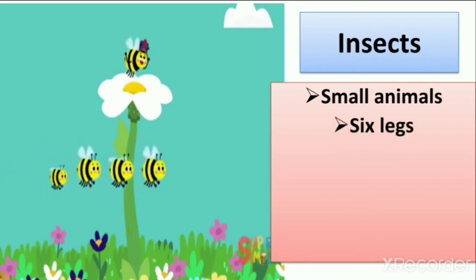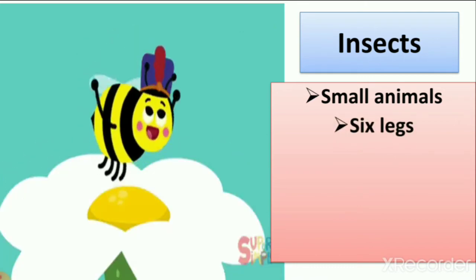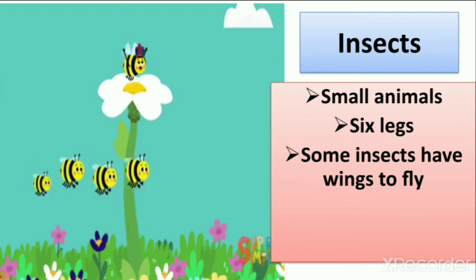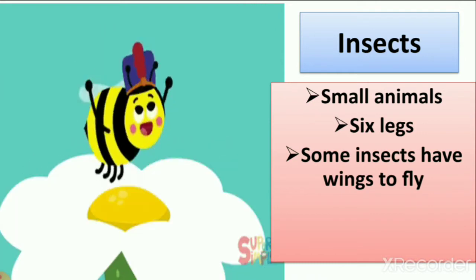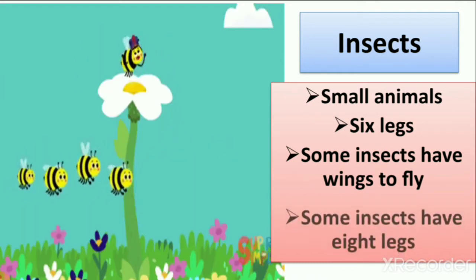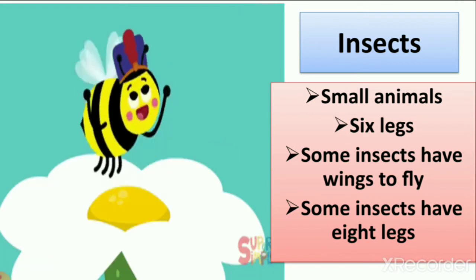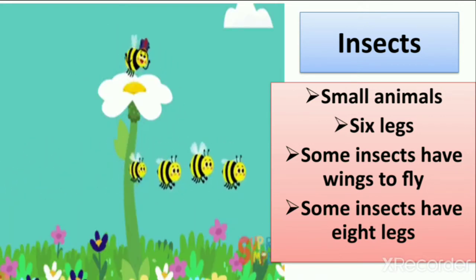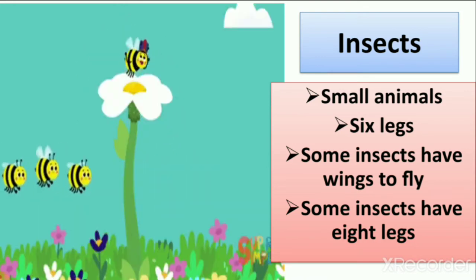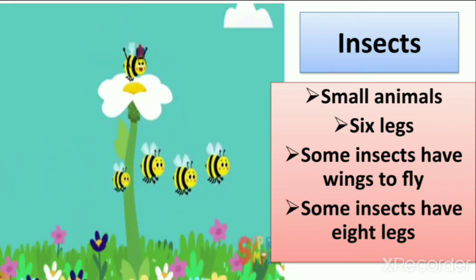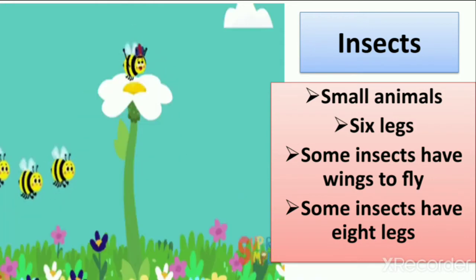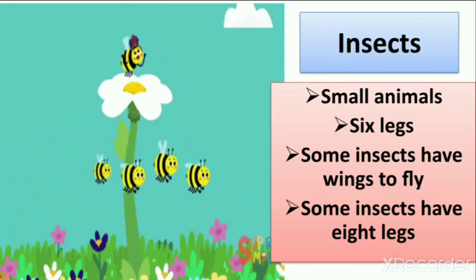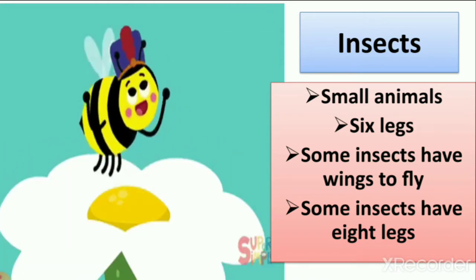Then we learned about insects, which are very small animals and they have wings to fly. Some insects have 6 legs, some have 8 legs like spider, and some have wings to fly like butterfly. Some have so many legs like caterpillar. So these all things we learned in lesson number 5: insects like butterfly, flies, cockroaches, bugs and others.